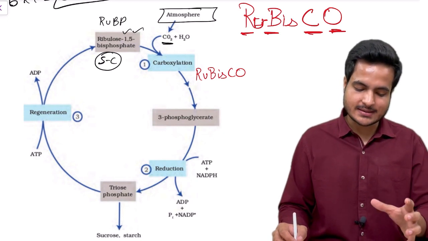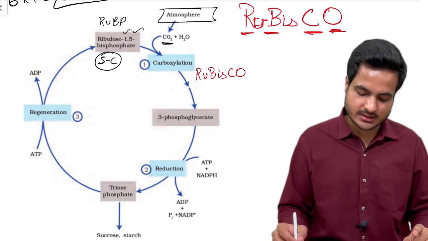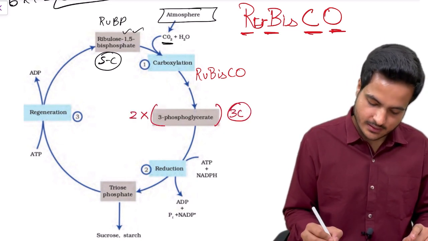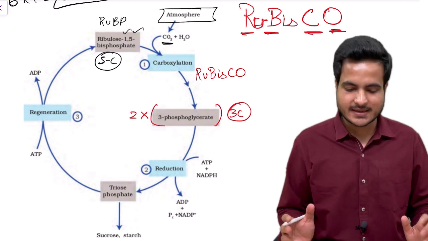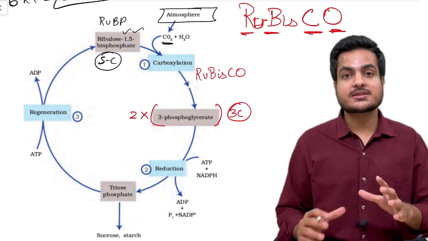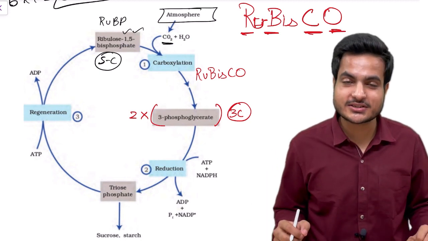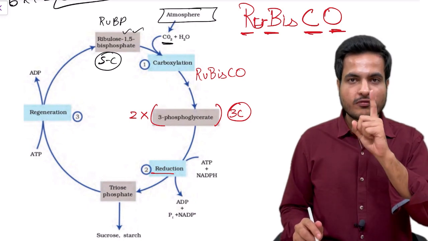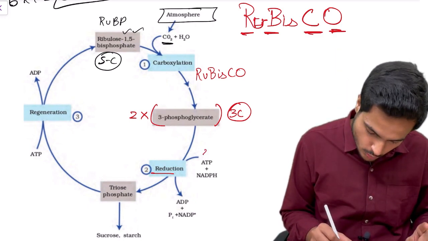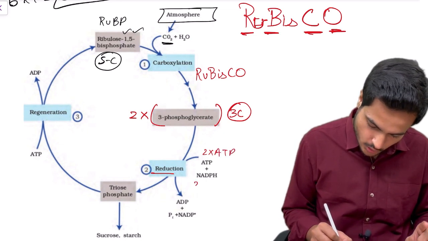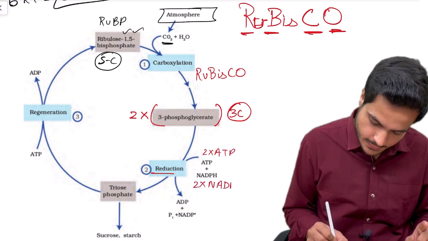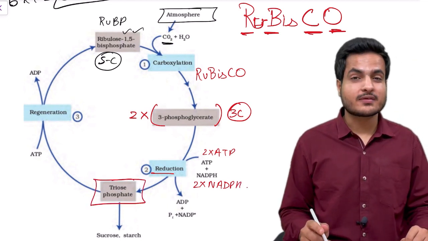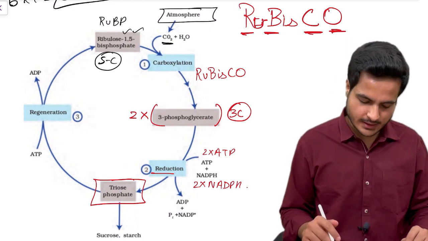So Rubisco will catalyze this first step, that is carboxylation, and will lead to the formation of 2 molecules of 3 carbon containing organic acid called 3-phosphoglyceric acid. Now the second step, a series of steps which we are calling reduction, will take place. And in reduction, for each molecule of carbon dioxide we require 2 ATP and 2 NADPH for this reaction. Then it will lead to formation of a triose phosphate, which we have dealt with in glycolysis also. I'll be telling you this again.